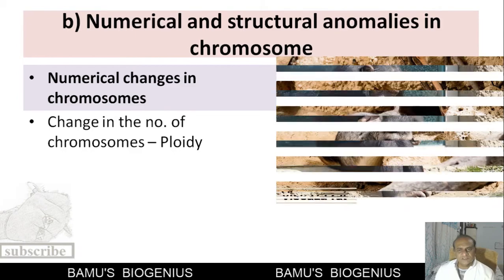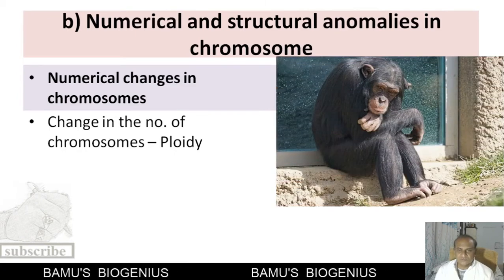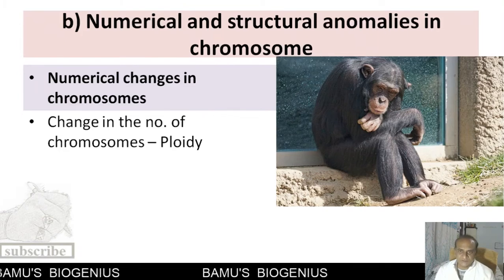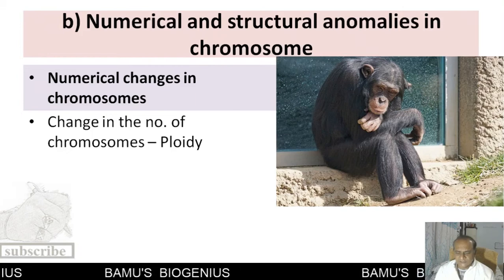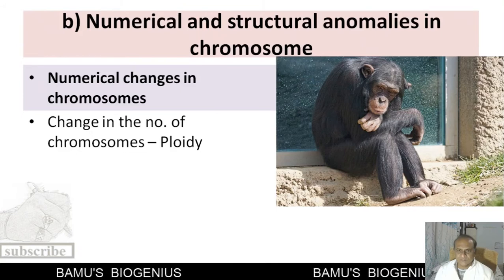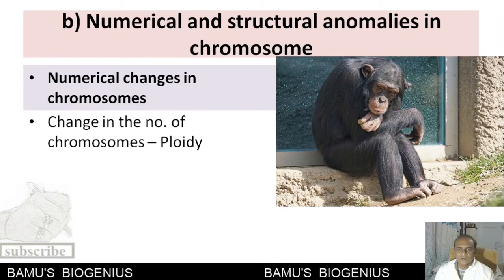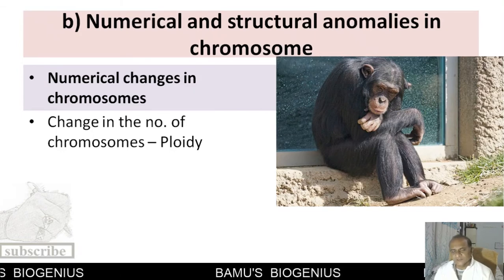Then you must have heard about the fusion of two chromosomes and formation of chromosome number 2 in humans. It has been suggested that initially the ancestors of humans and apes had 48 chromosomes, but humans were formed by the fusion of two chromosomes, and that's why now humans have 23 pairs of chromosomes and apes have 24 pairs of chromosomes.